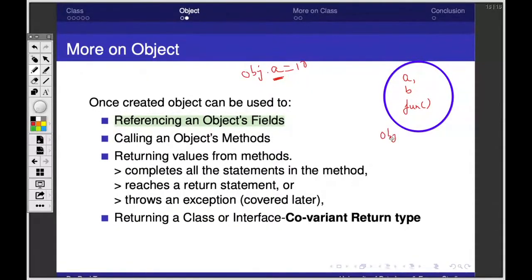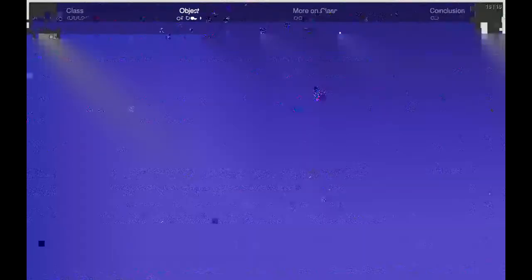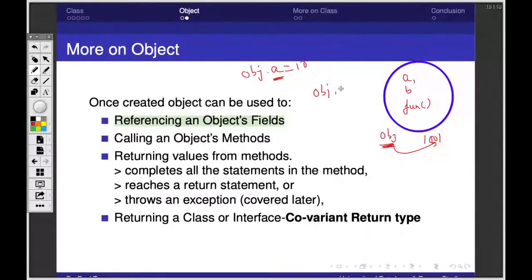This is obj, and this is at some location. So whatever obj you have is a reference variable which contains the address of this particular object, and with the help of this reference variable, you can call its field A or B or any method.